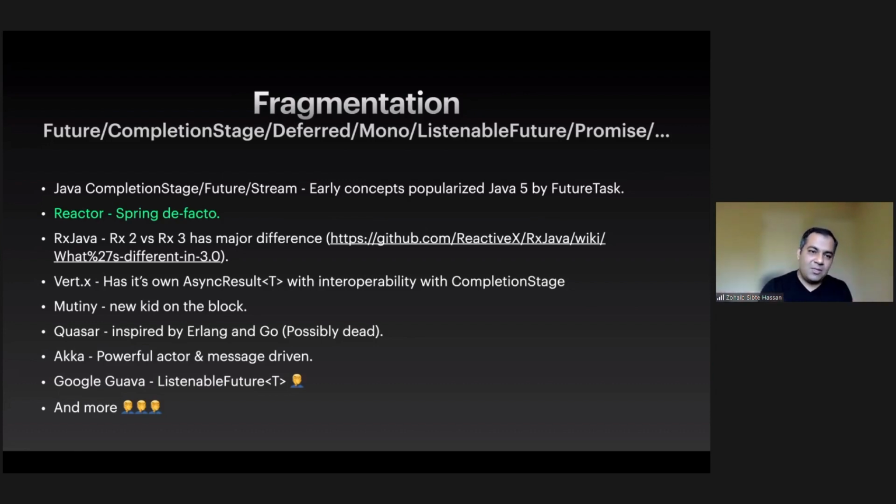They have their own implementation. Mutiny is this new kid on the block with the same thing. Quasar inspired itself from Erlang and Go, and possibly the project is, I don't see it active anymore. Similarly, we have Akka and Google. I don't know why they did it, but Guava has its own listenable feature because it's Google, and there are more. It's frustrating when you start looking into it, but there are more.